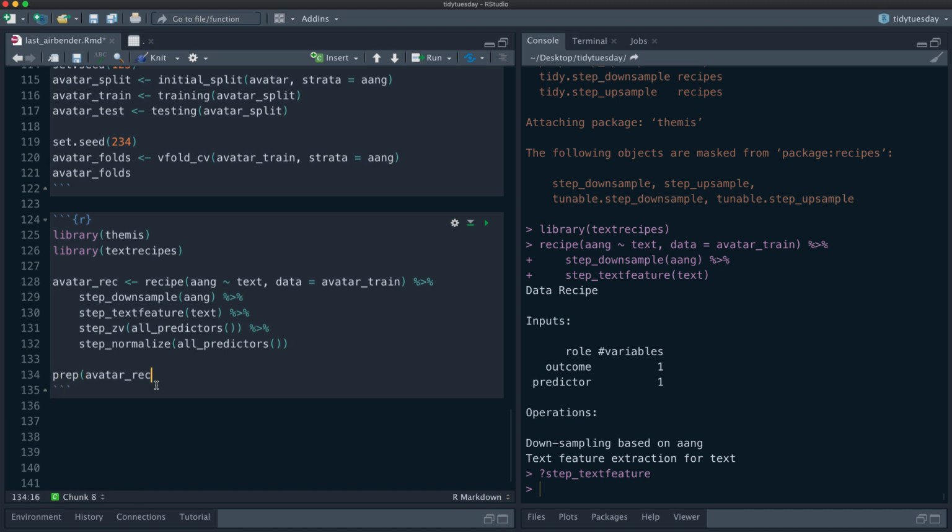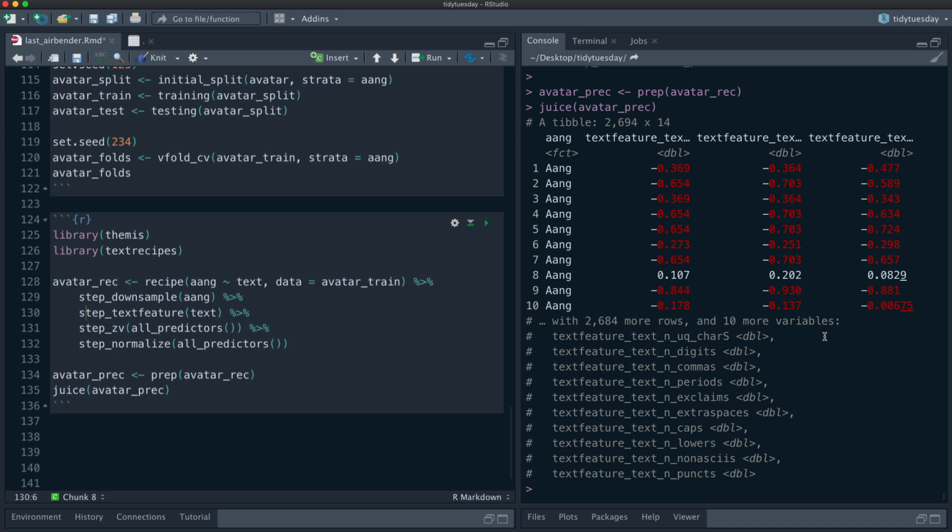While I'm here, let's prep the recipe and juice it, just so you can see what happened to it. If you're modeling using a workflow, which is what I'm about to show, we don't use the prepped recipe, but it can be helpful to understand what's happening.